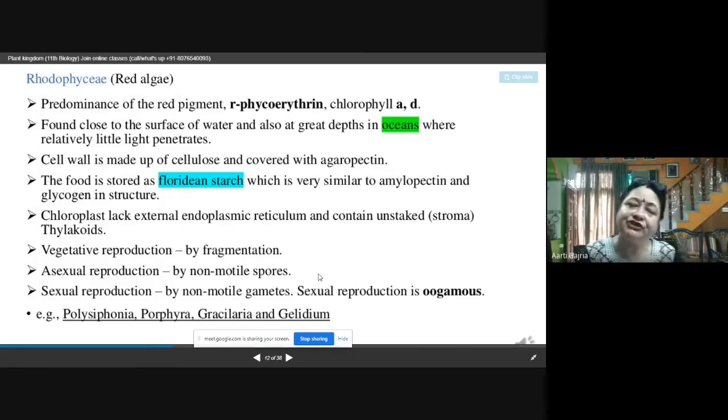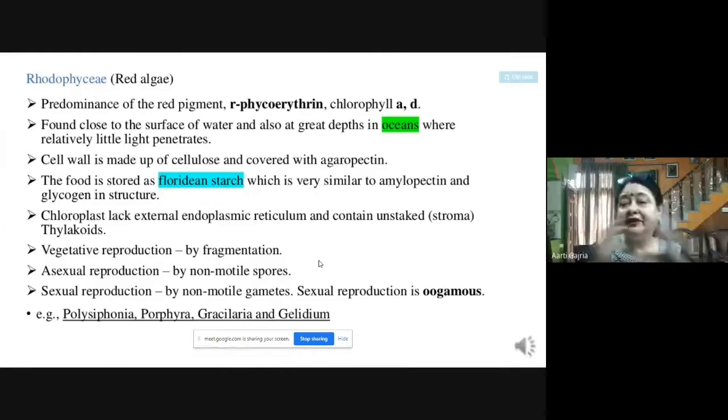Vegetative reproduction is by fragmentation, asexual reproduction by non-motile spores. Here the spores are not having flagellum. And sexual reproduction is also by non-motile gametes. So sexual reproduction is oogamous and the gametes are non-motile.